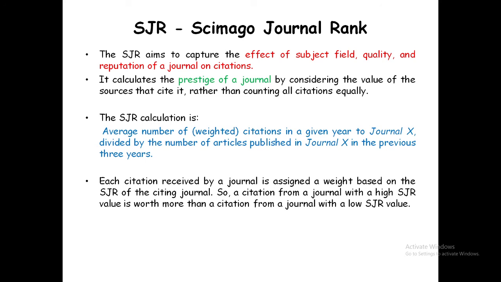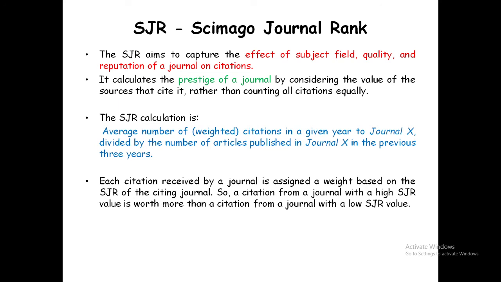Next is the SJR, SCImago Journal Rank. The SJR aims to capture the effect of subject field, quality and reputation of a journal on citations. It calculates the prestige of a journal by considering the value of the sources that cite it rather than counting all citations equally.